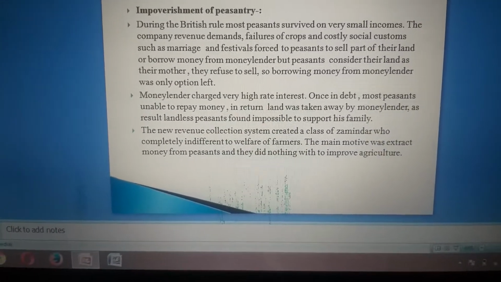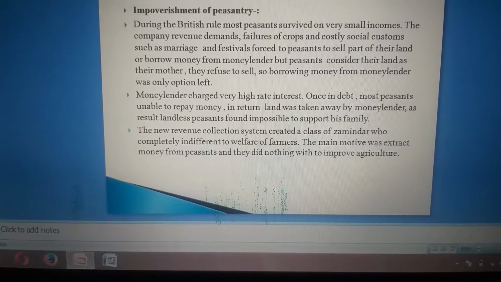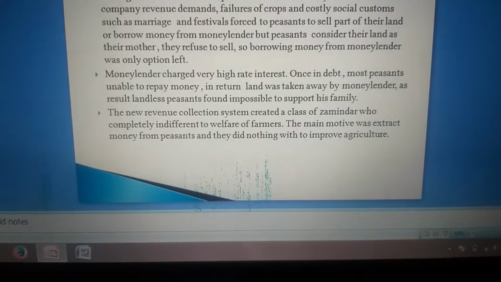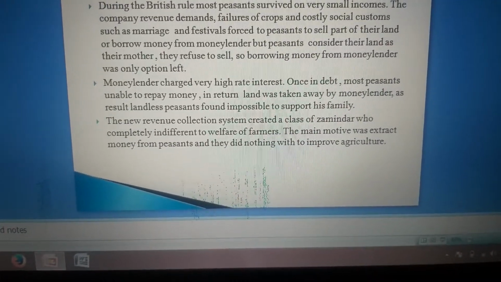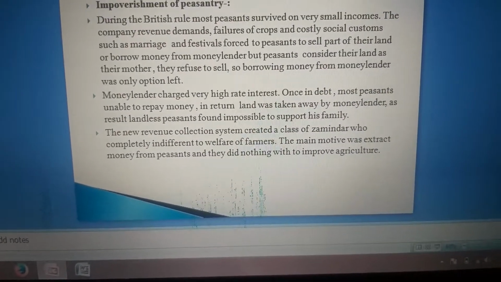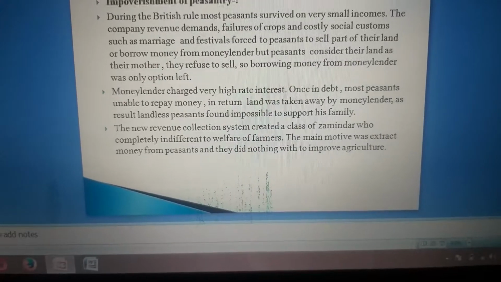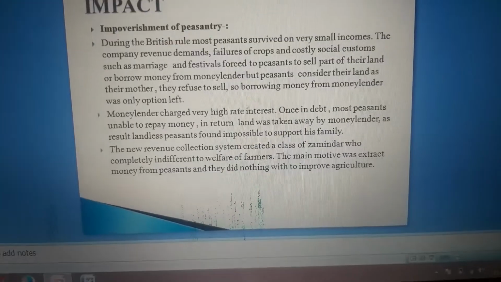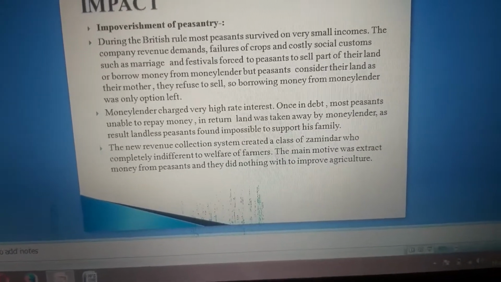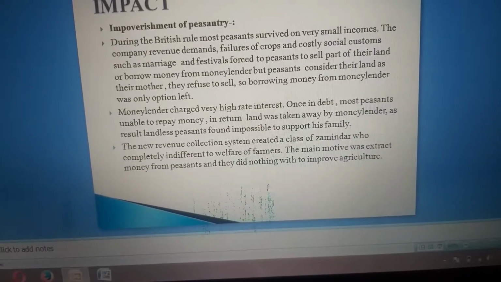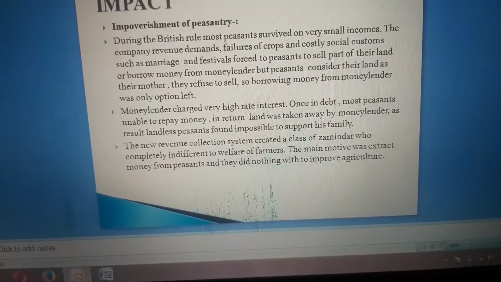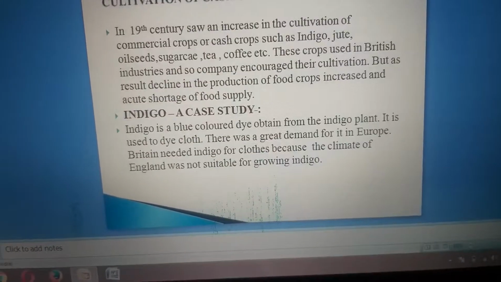And further, the revenue collection system created a new class of zamindars who were completely indifferent to the welfare of the farmer. The main motive of the zamindar was to extract maximum money from the peasants, and they did nothing to improve agriculture. The zamindar only collected the maximum revenue from the peasants, but did not bother to improve agriculture or irrigation facilities. So these were the impacts of the three revenue systems.